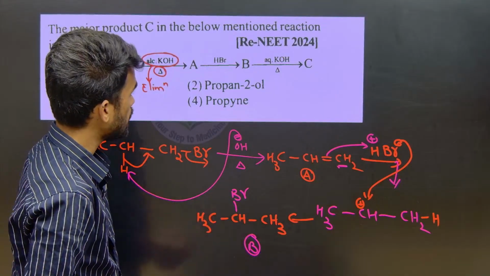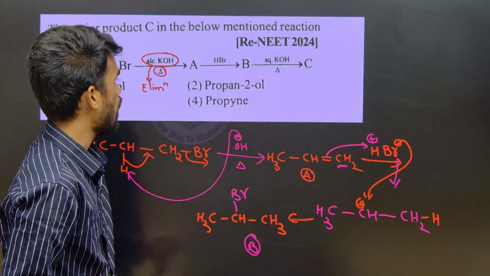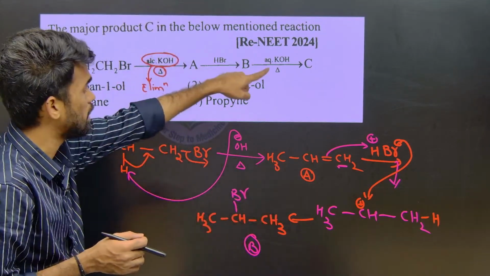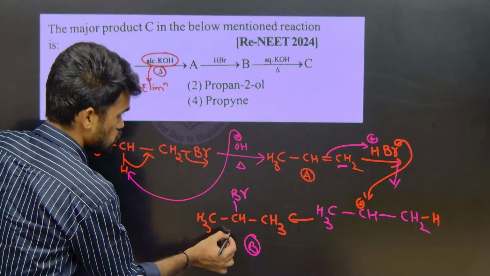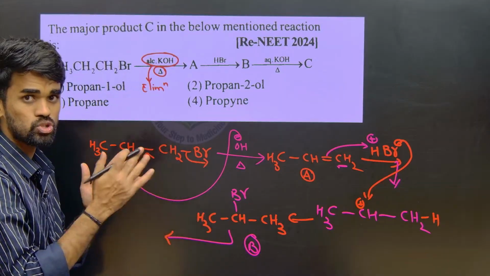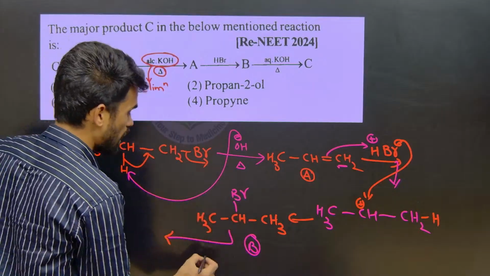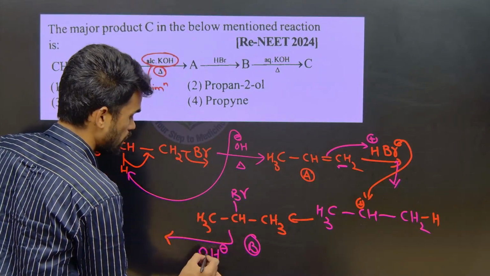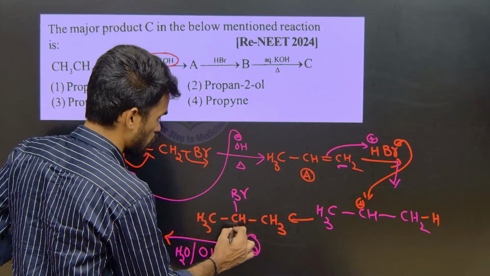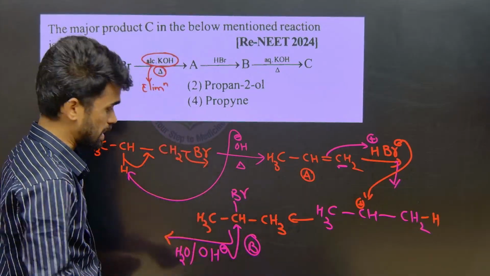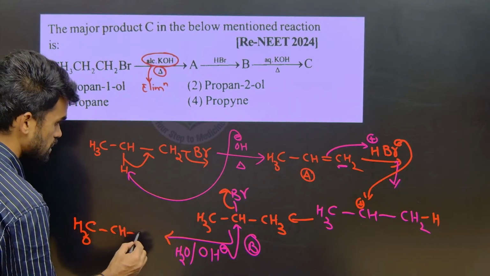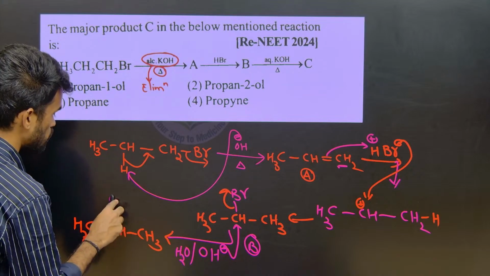To this B, again aqueous KOH. Here it is alcoholic, there it is aqueous, so the solvent is different. In aqueous medium, substitution reaction takes place, or substitution is favored over elimination. We have OH minus, but in aqueous medium. This OH minus acts as a nucleophile and attacks this secondary carbon, and the bromide ion leaves out. Therefore we get a product like this, CH3, CH, CH3, with an OH group here.